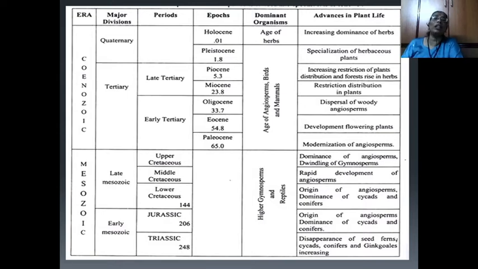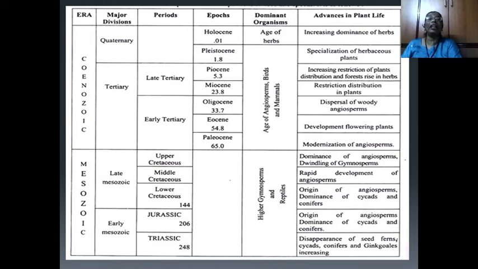In these epochs, we observe these numbers: 65.0, 54.8, 33.7, 23.8, 5.3, 1.8 or 0.01. These are nothing but millions of years ago.